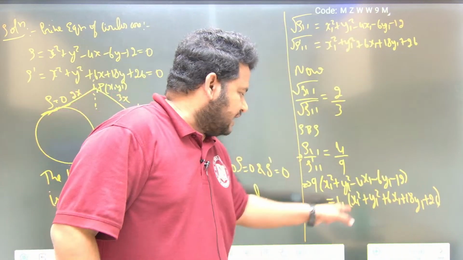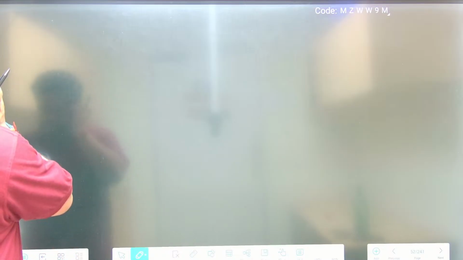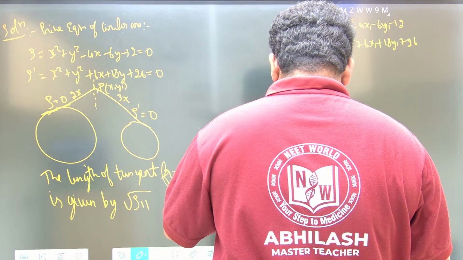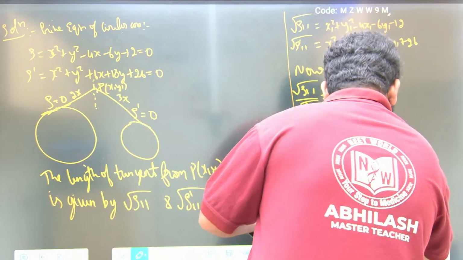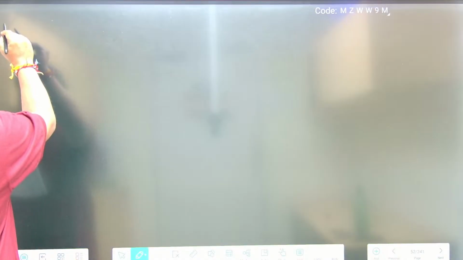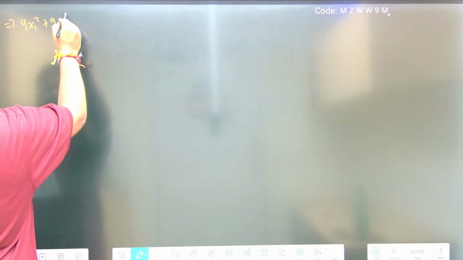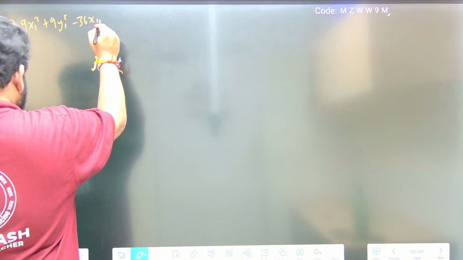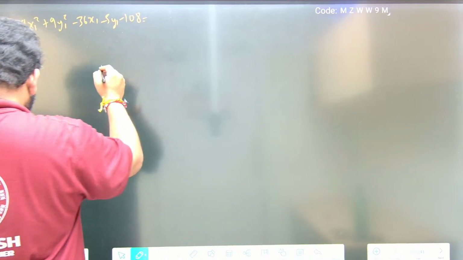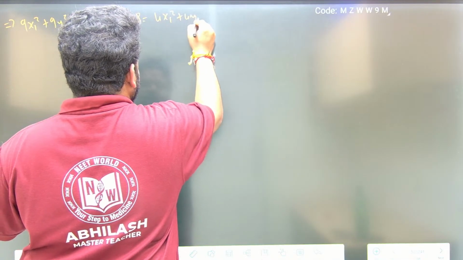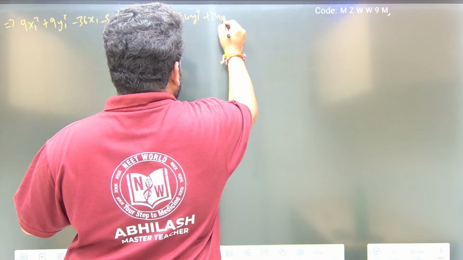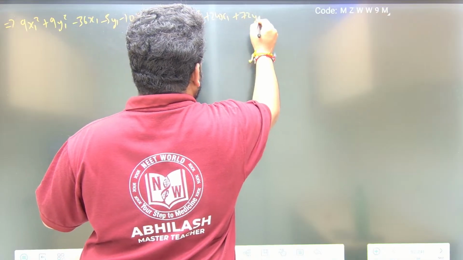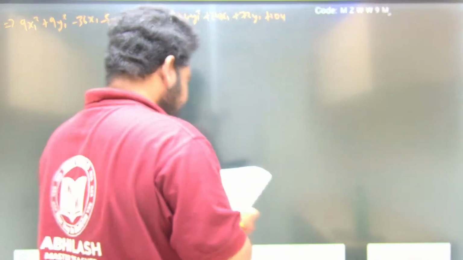Now we have to multiply 9 with this and 4 with this. On multiplying with 9 and 4, I am writing it directly: 9 into x1 square, 9 into y1 square, 9 times 4 is 36 x1, minus 54 y1, minus 108, will be equal to 4 into x1 square plus 4 into y1 square plus 24 x1 (4 times 6 is 24), 72 y1 plus 104. This is what we will have, friends.